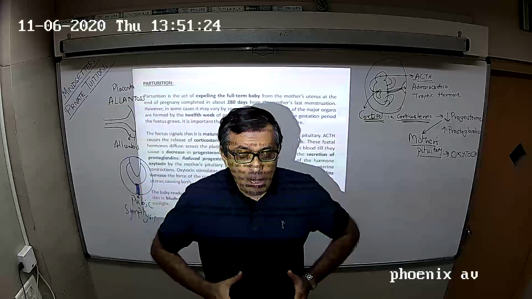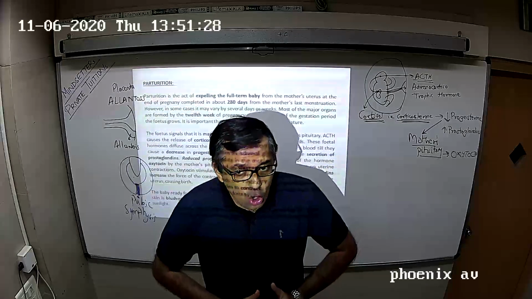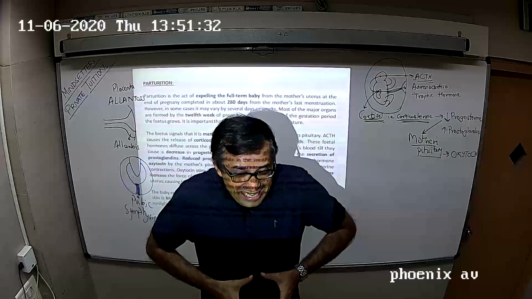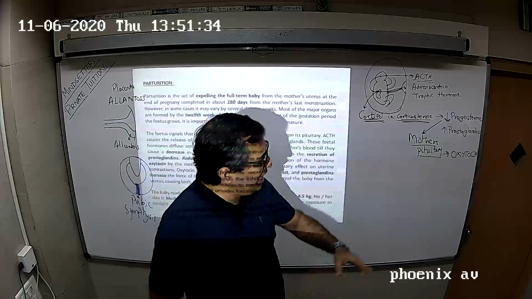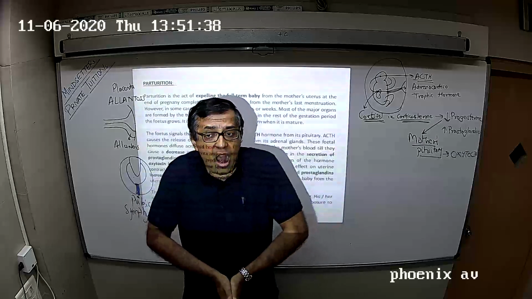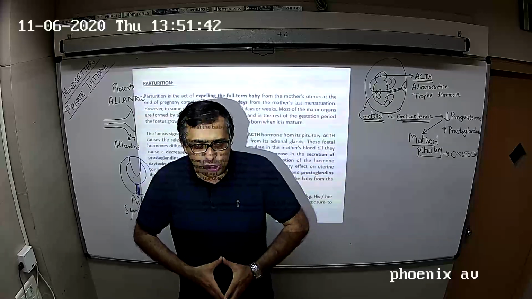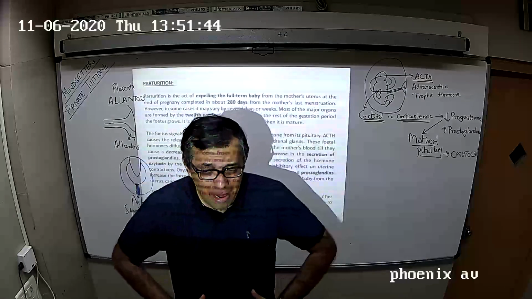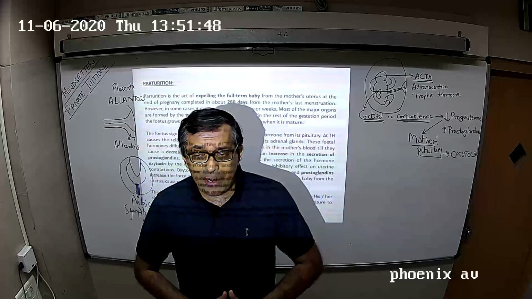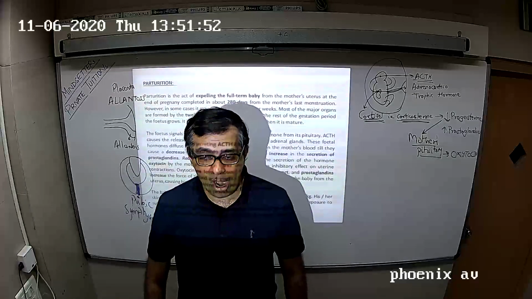Oxytocin initiates the contraction, and prostaglandin creates the power of contraction, and under immense pressure the fetus gets delivered out of the mother's body.